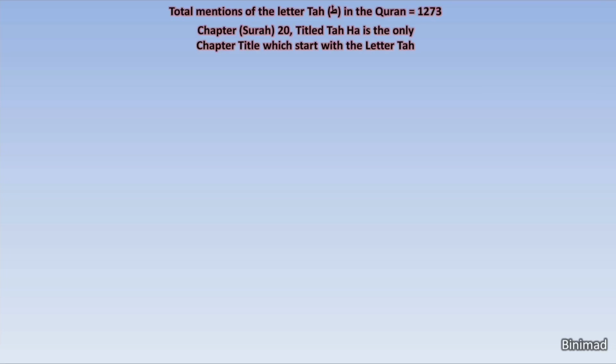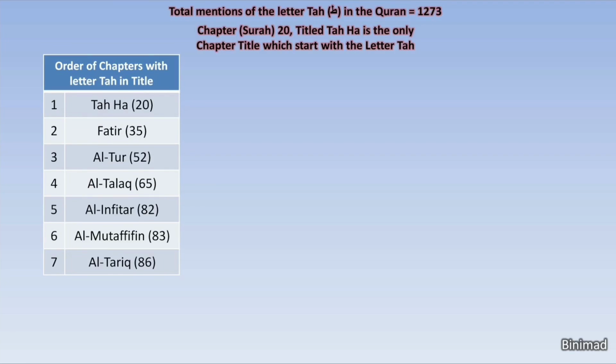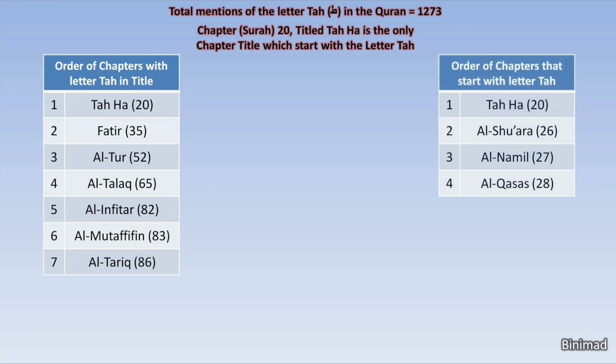Out of all the chapters' titles in the Quran, only 7 contain the letter Ta in their title, and they are Taha, Fatir, At-Tur, At-Talaq, Al-Infitar, Al-Mutaffifin, At-Tariq. We further notice that in the entire Quran, only 4 chapters start with the letter Ta, and they are Taha, Ash-Shu'ara, An-Naml, Al-Qasas. The striking thing is that the chapters in both groups are different except for chapter Taha.